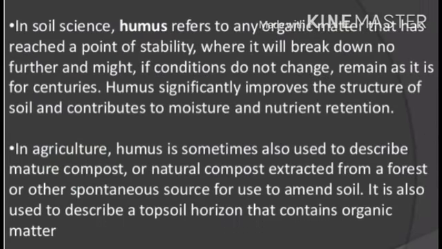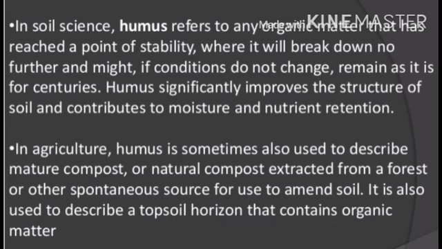In soil science, humus refers to any organic matter that has reached a point of stability where it will break down no further, and it continues to remain as it is for centuries.